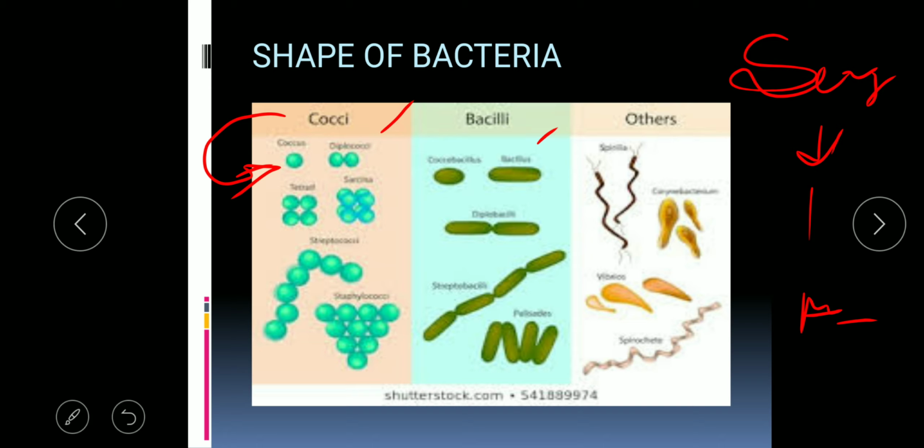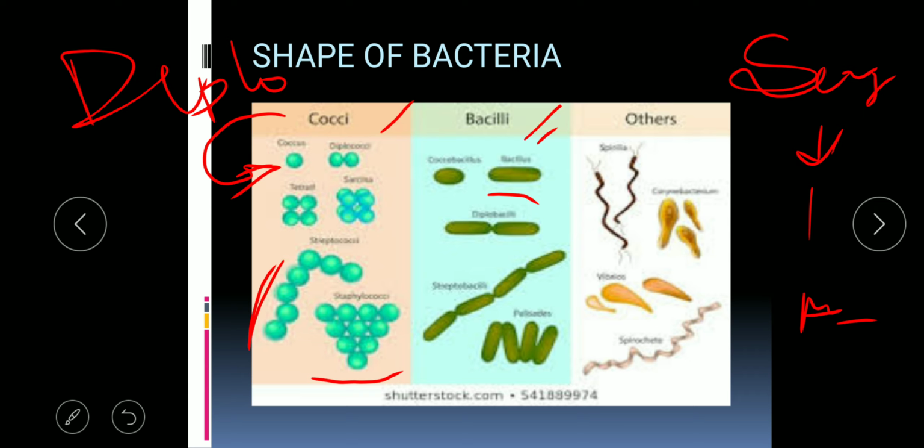When two round-shaped bacteria are found together, it is known as diplococcus; diplo is for two. When they are found in the form of chains, it is known as streptococcus, and when found in the form of a bunch, it is known as staphylococcus. When the bacterium is rod-shaped, it is known as bacillus. Bacillus is singular and bacilli is plural.